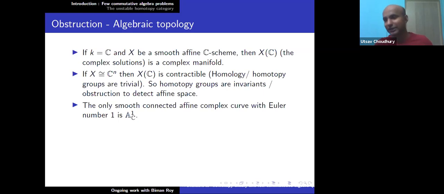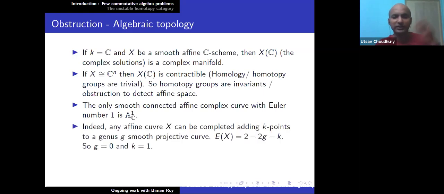Euler number is this alternating sum of the rank of H0, then minus the rank of H1 plus the rank of H2, and then this goes on like this. So the only smooth connected affine complex curve with Euler number 1 is A1C. So how do you prove that?